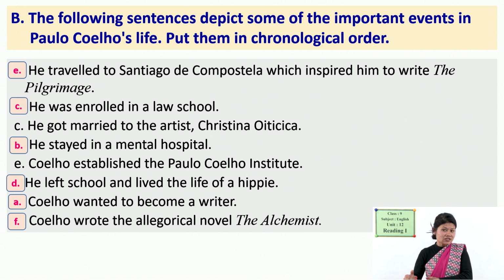After the publication of The Pilgrimage, he composed another book, The Alchemist, and the second last is what? Yes, he got married to the artist. His wife is an artist, Cristina Oiticica. Yes, and the last one is Coelho established the Paulo Coelho Institute, which we read in the last paragraph. So, in this way we can reorder.